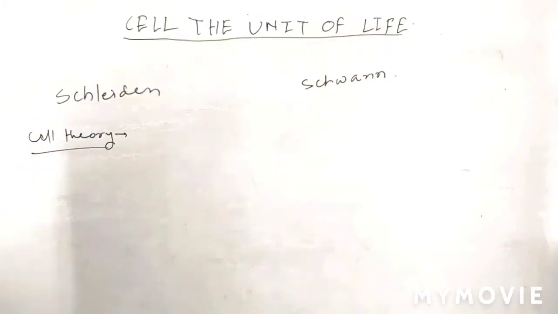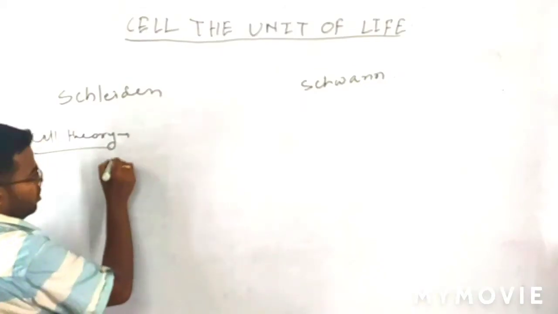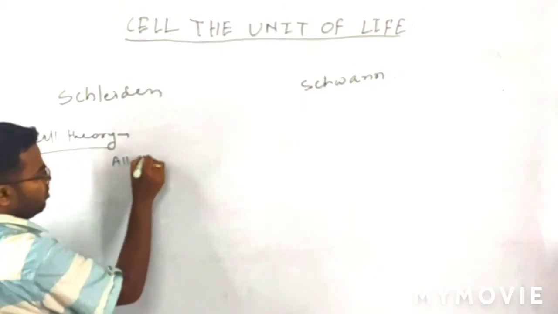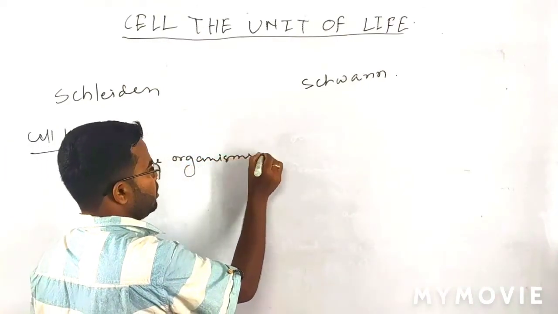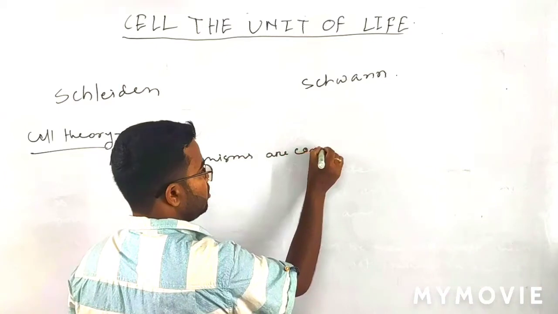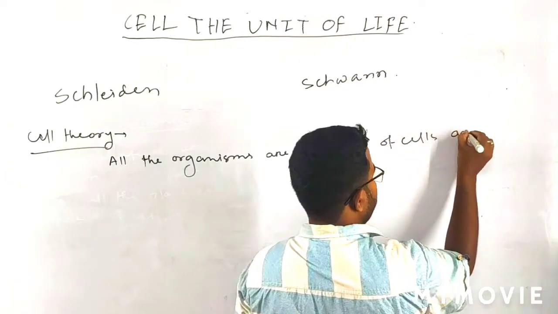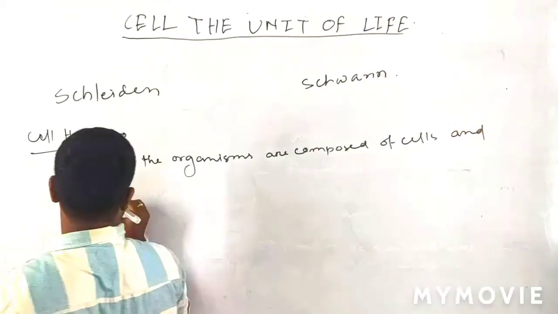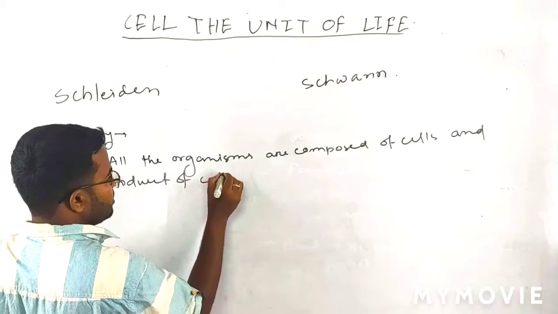This cell theory states that all organisms are composed of cells and products of cells.